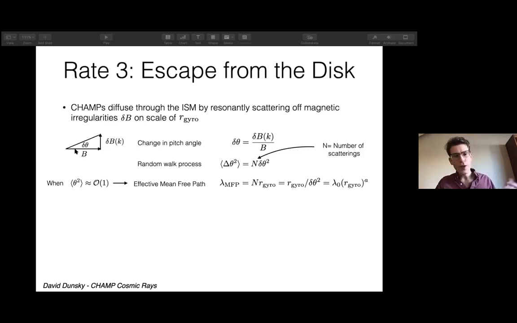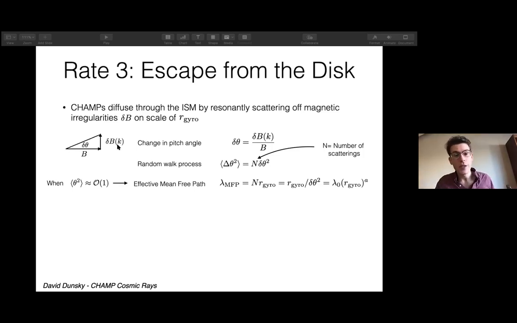So for instance, let me just show you diagrammatically the picture of what's going on here. You have some roughly uniform magnetic field B, typically of order micro-Gauss in the disk. And you have some inhomogeneity, this delta B, which is a function of scales.